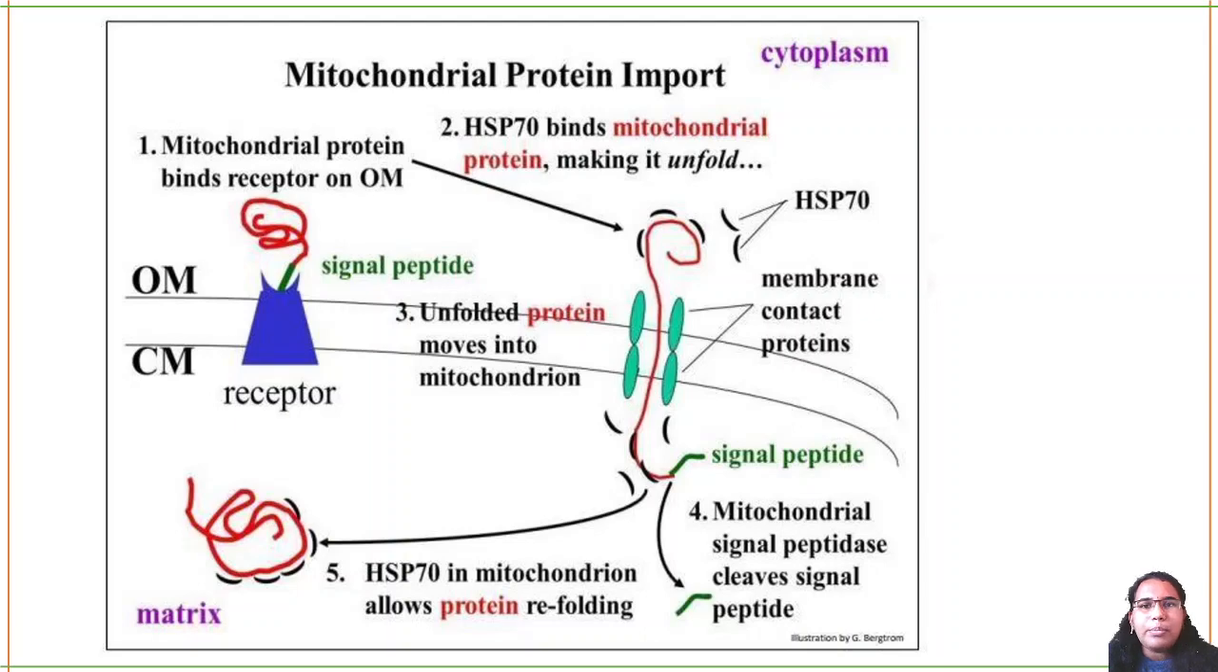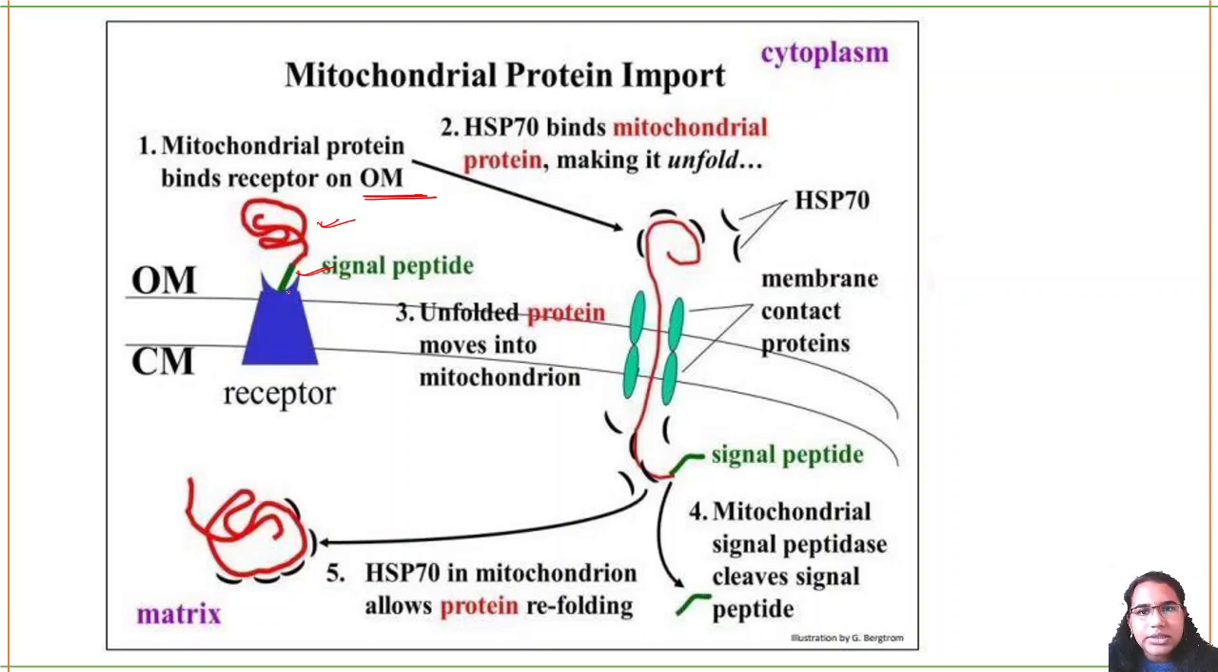Next is your mitochondrial protein import. The mitochondrial protein will bind to the outer membrane. Mitochondria has an outer membrane and an inner membrane. The protein which is targeted towards mitochondria will bind to the outer membrane along with its signal peptide. This green color is the signal peptide. This is your protein, and it is able to bind to the receptor on the outer membrane.